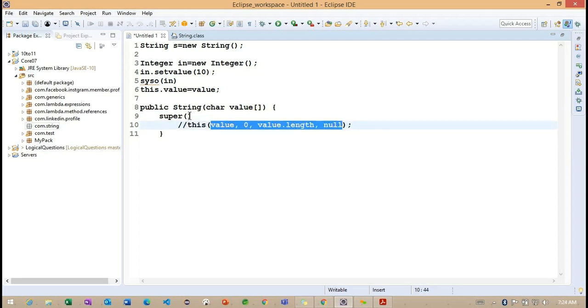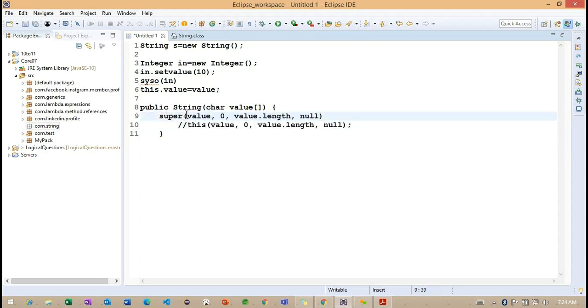I want to understand what the purpose of this super is. If I call this super inside this string constructor, what happens internally?